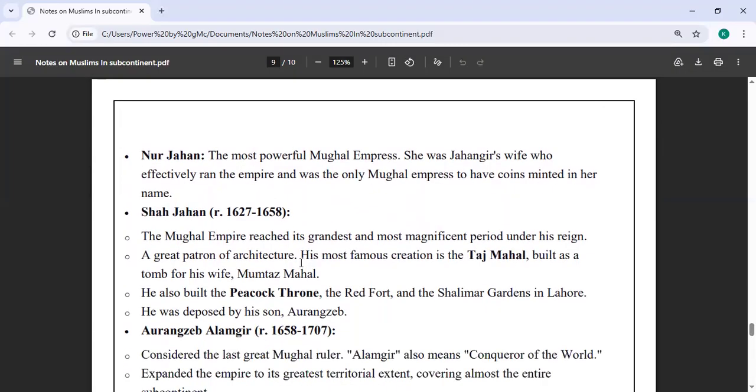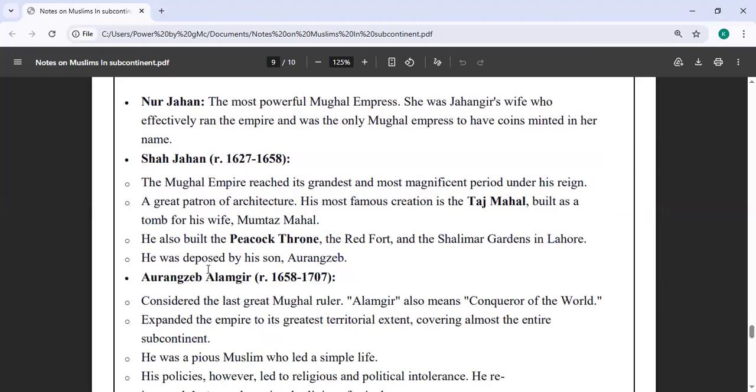Then we have Shah Jahan, under whom the Mughal empire reached its grandest and most magnificent period. He was a great patron of architecture; he loved architecture. His most famous creation is the Taj Mahal, built as the tomb for his wife Mumtaz Mahal. He also built the Peacock Throne, the Red Fort, the Shalimar Garden in Lahore. He was deposed by his son Aurangzeb.